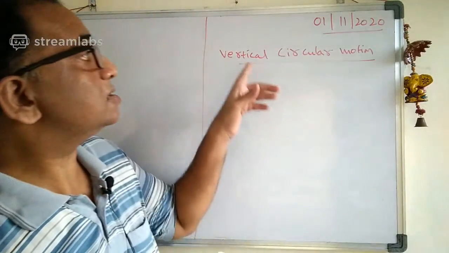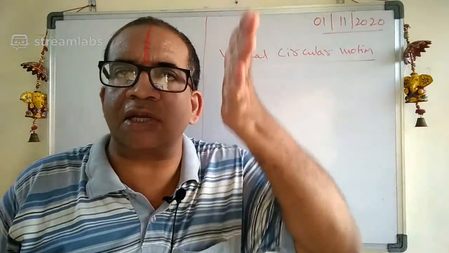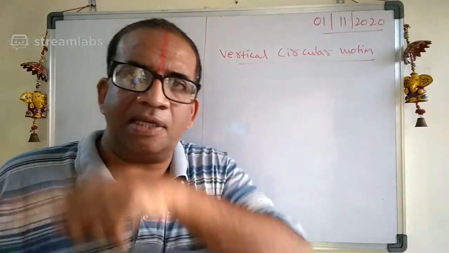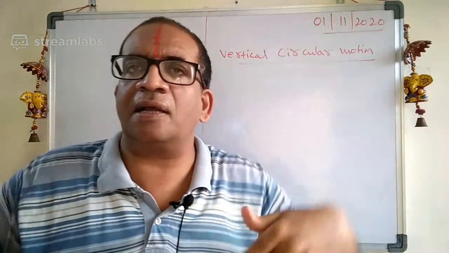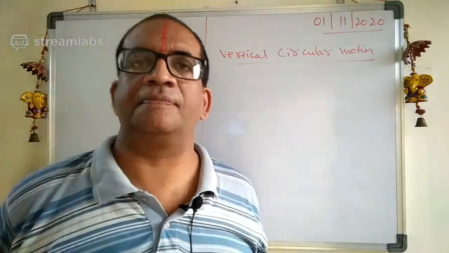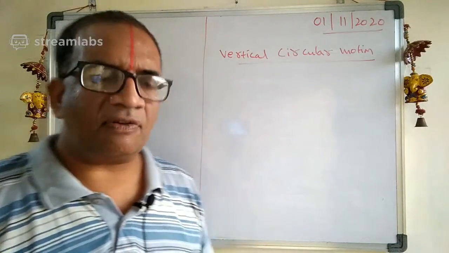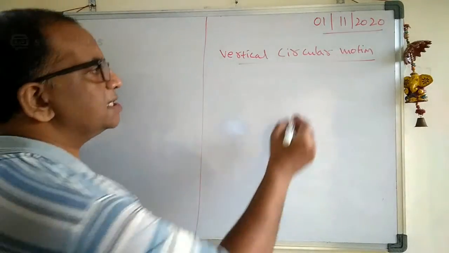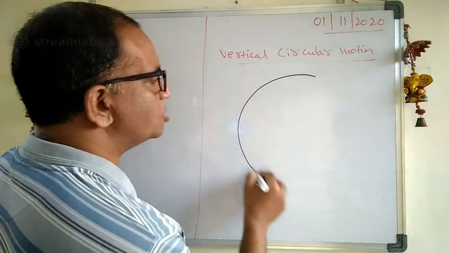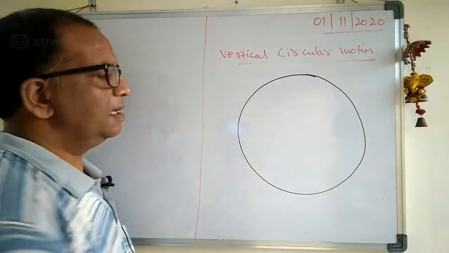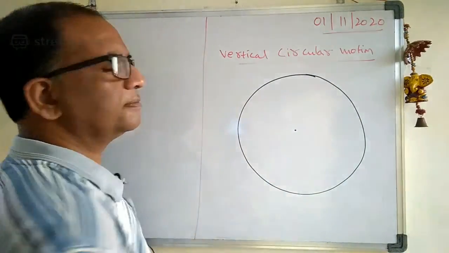Now we have this vertical circular motion. What is it? When it is rotating vertically, it is rotating in the vertical plane. That is called vertical circular motion. Let us say this is one vertical circle, and this is the center of the circle.